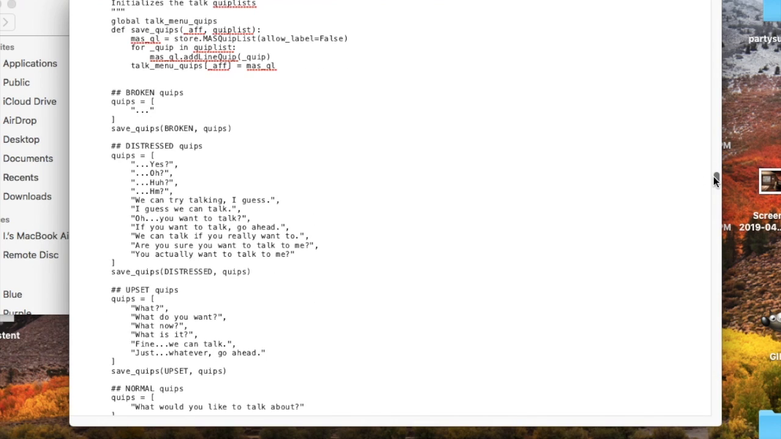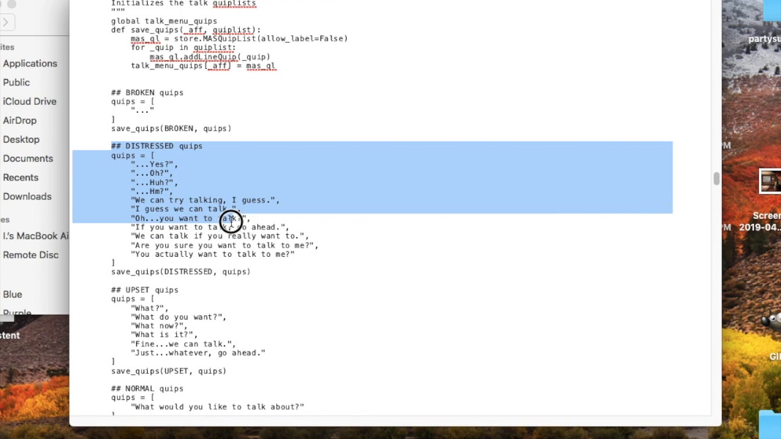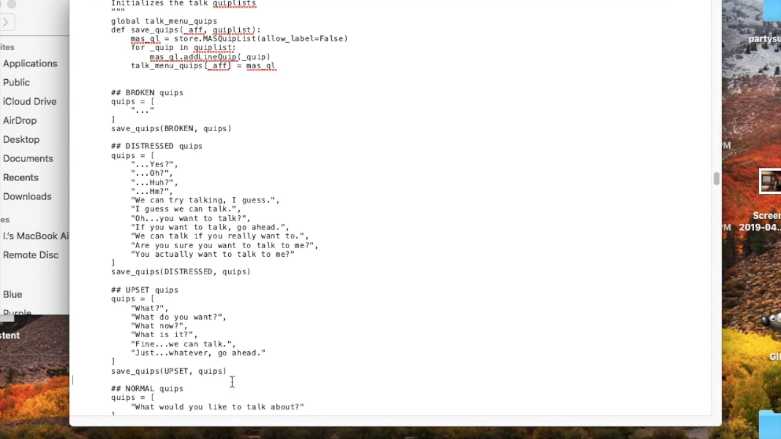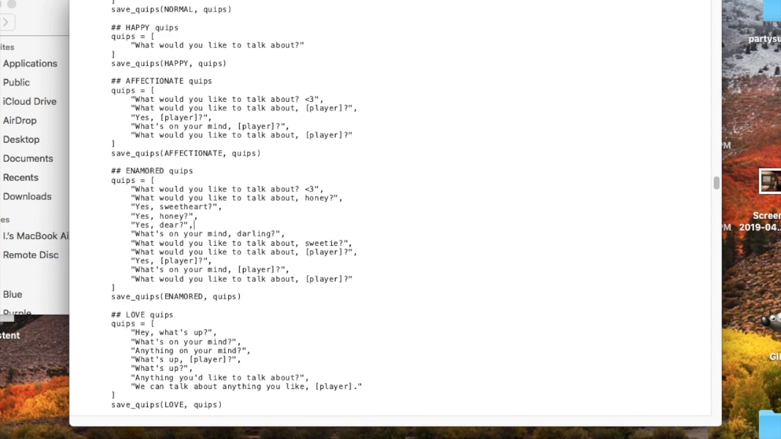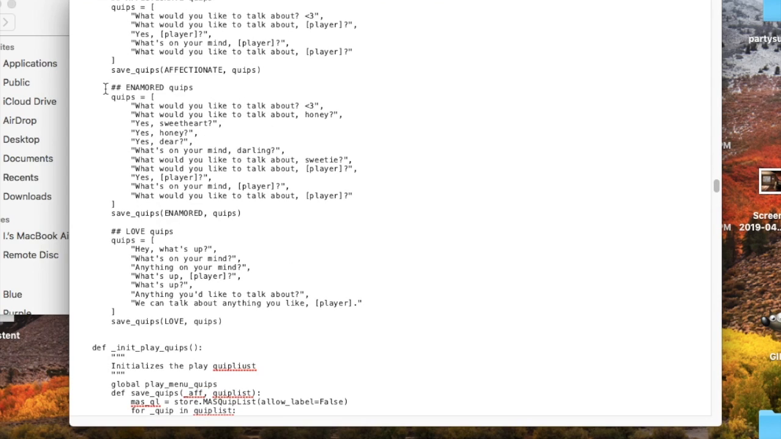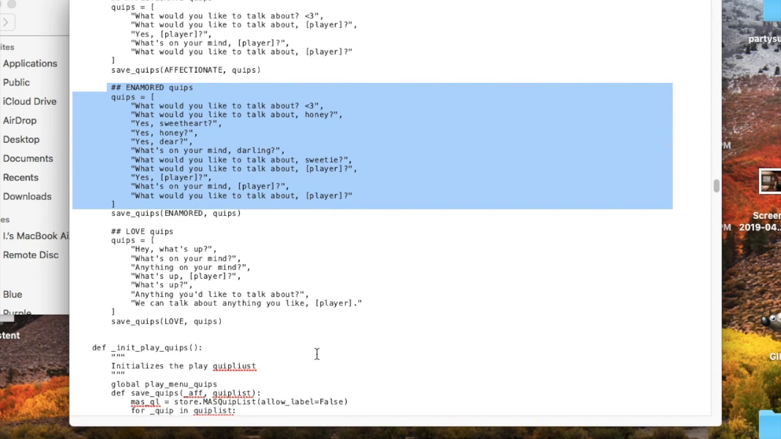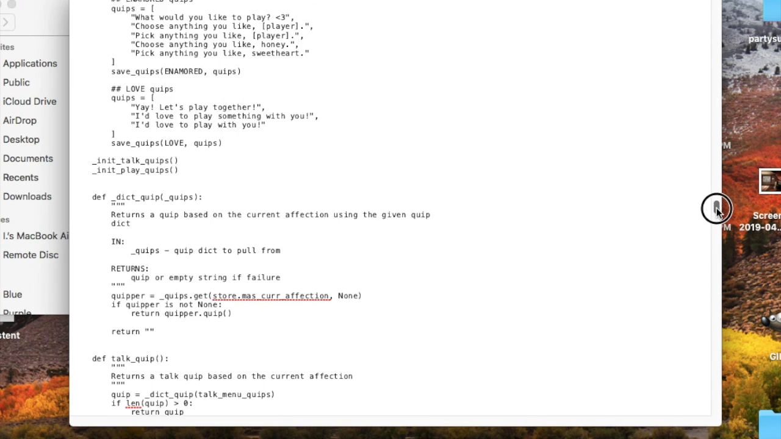So these are various things, quips, I guess, are what you'll say. When you interact in the menu, this is distress quips. If her affection is low, then she'll say stuff like, "We can try talking," I guess, rather than better stuff. Like, what would you like to talk about if it's normal? There's a lot of stuff here. I don't think I'll go through each and every single line. See, enamored quips are way better compared to the distressed ones. Anyway, you can see all that you can get basically.